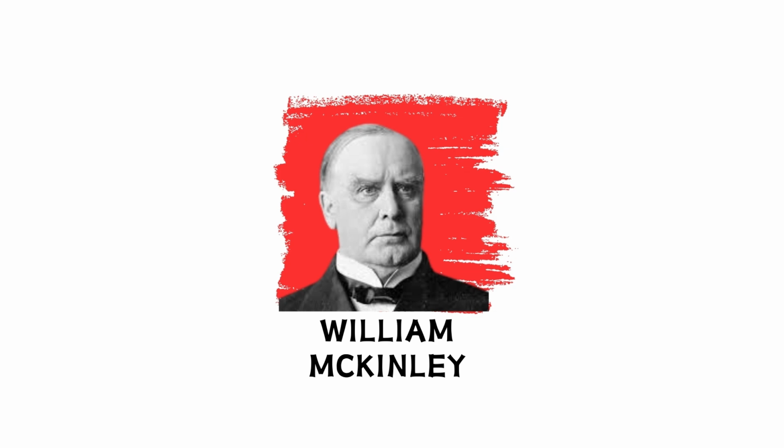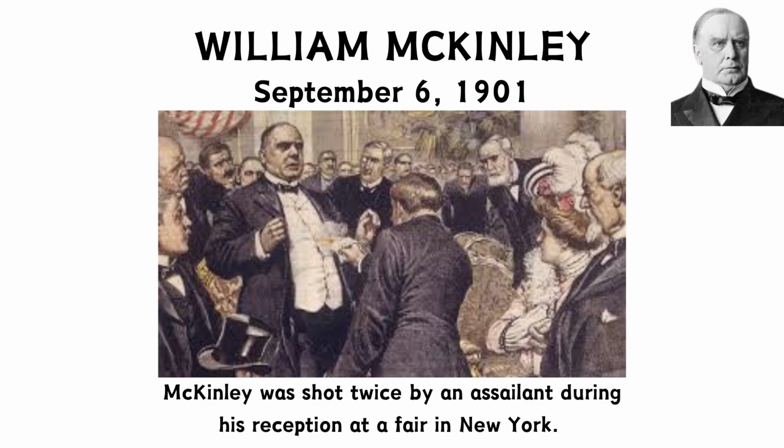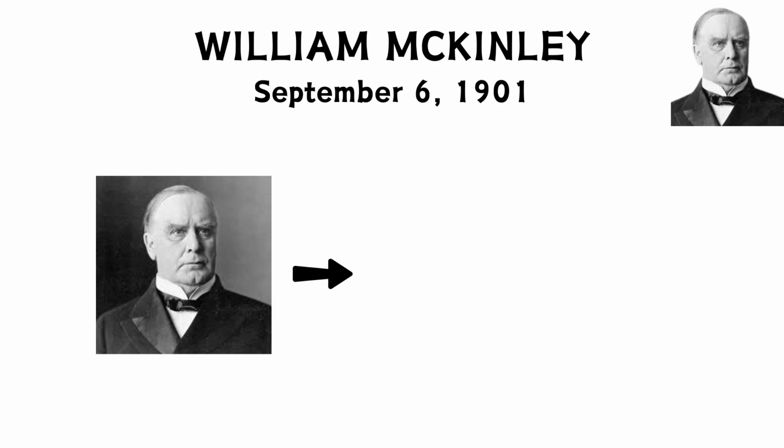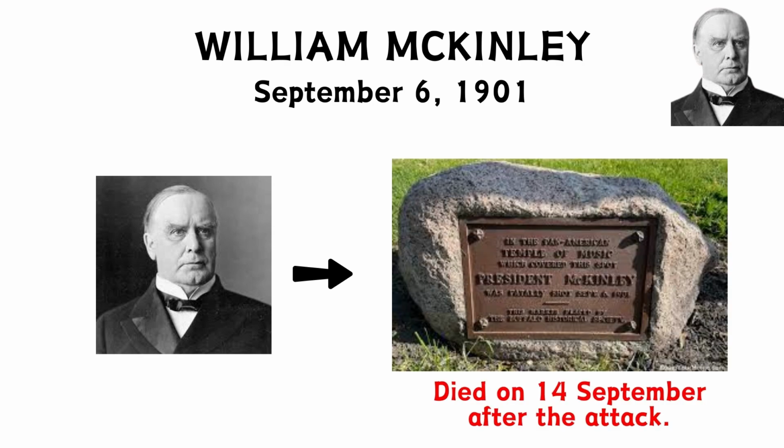The third assassination in the country was the assassination of U.S. President William McKinley on 6 September 1901. McKinley was shot twice by an assailant during his reception at a fair in New York. McKinley, who was seriously wounded at the scene, died on 14 September after the attack.